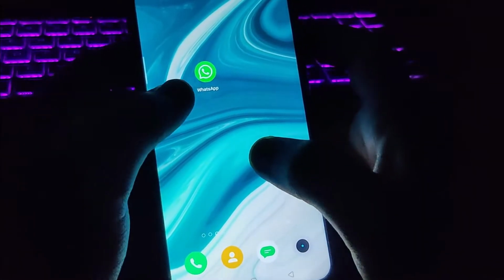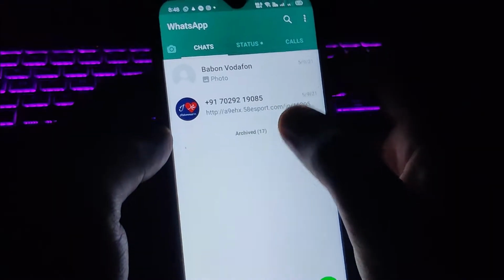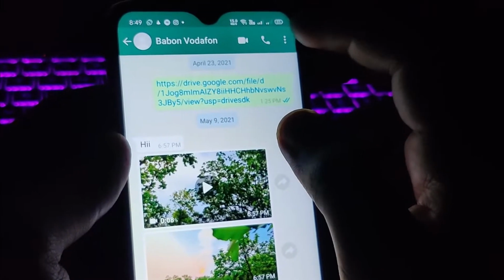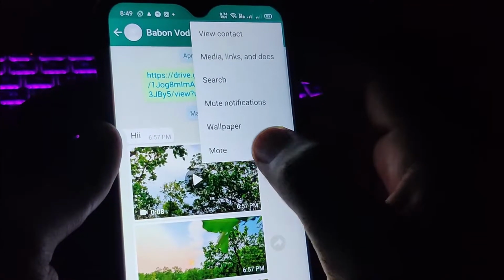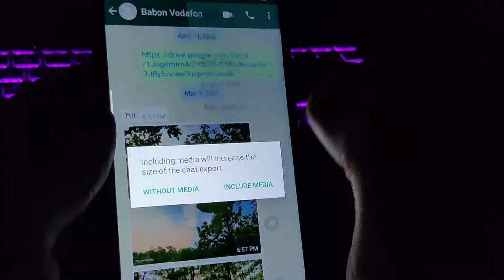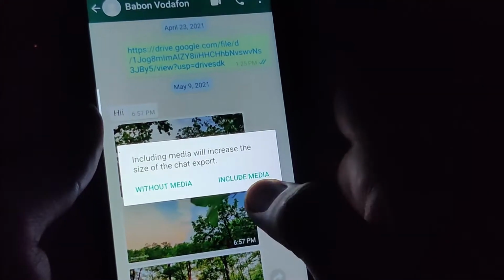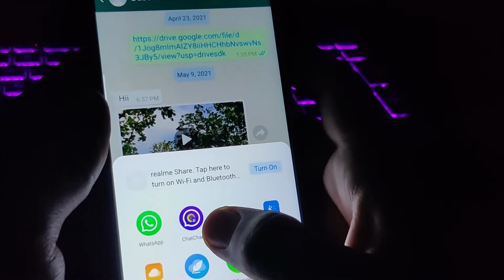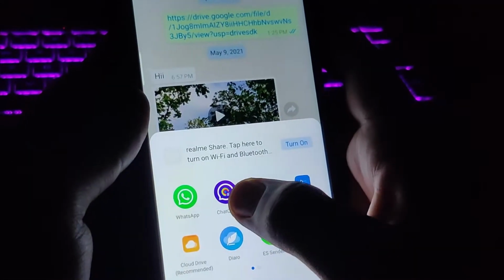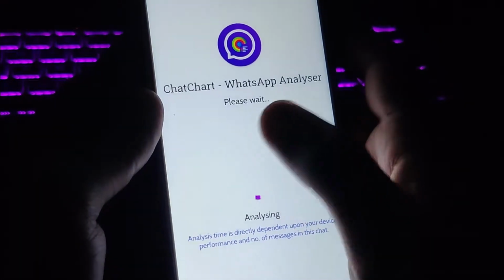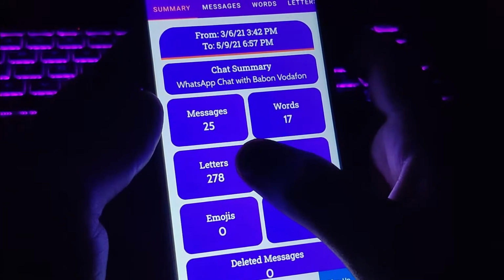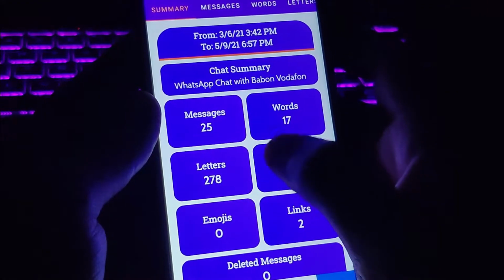Now what you need to do after installing this app: you just need to go to your WhatsApp, select any contact, and click on the 3 dots on the top right corner. Then go for the option More and click on Export chat. Now here you'll have 2 options. I'm going with without media to show you quickly. Now you'll have a few options. Go for the ChatChart app option. Click on that, and now this app will start analyzing, and it will show you all the messaging details that you shared with that contact.